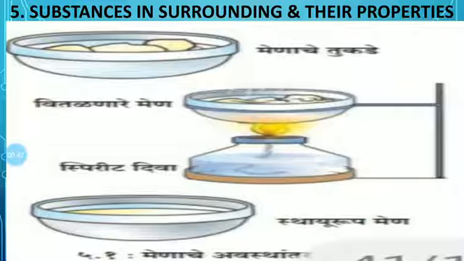Name the solid, liquid and gaseous states of water. Ice is the solid state of water, water is the liquid state of water, and vapors are the gaseous state of water. So these are the three different states of water. Change of state of substance. See friends,